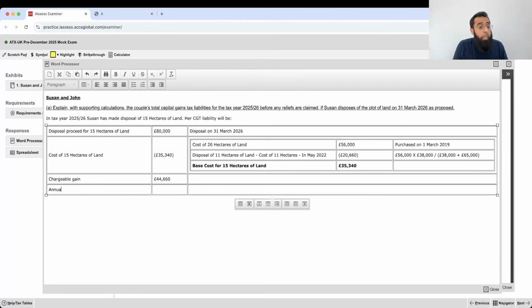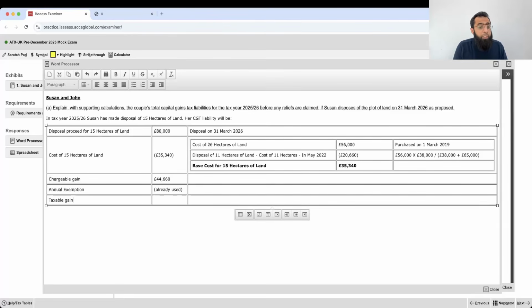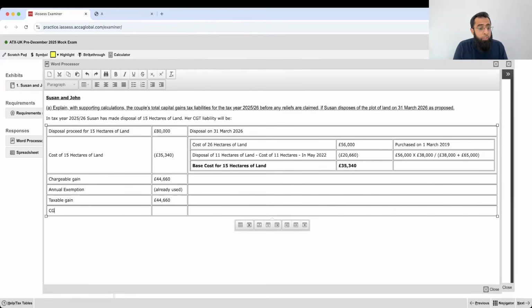44,660. Annual exemption is already used. So this is your taxable gain, 44,660. So your CGT will be 44,660 into 20% because Suzanne is a higher rate taxpayer. 8,932.